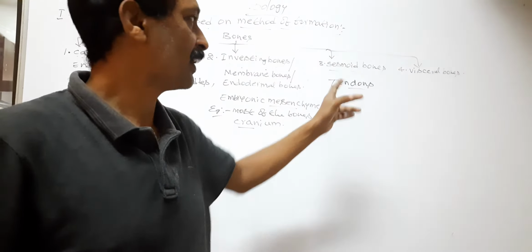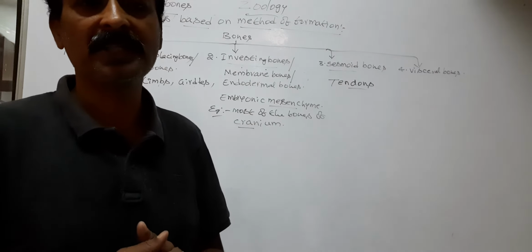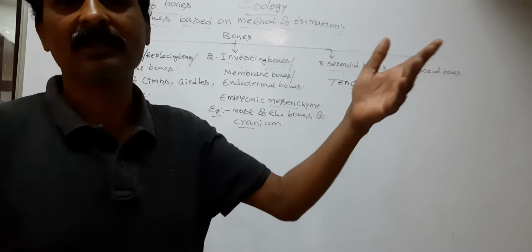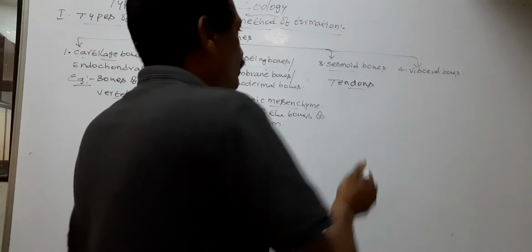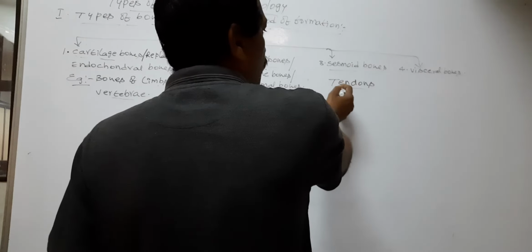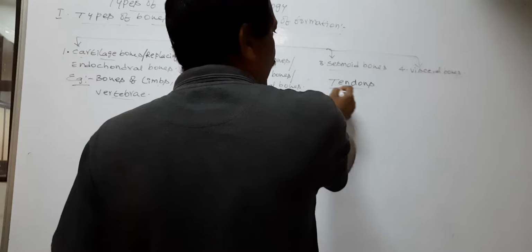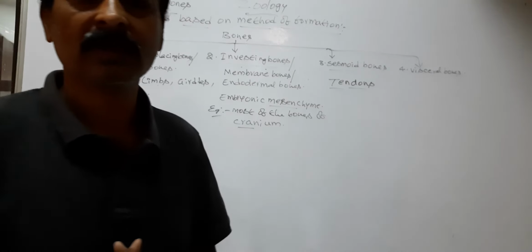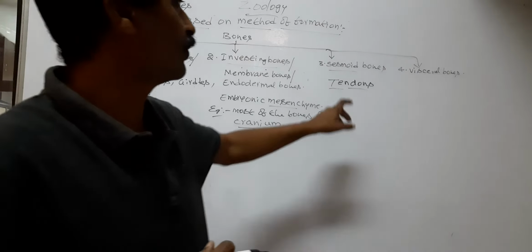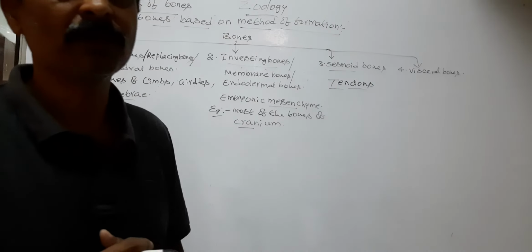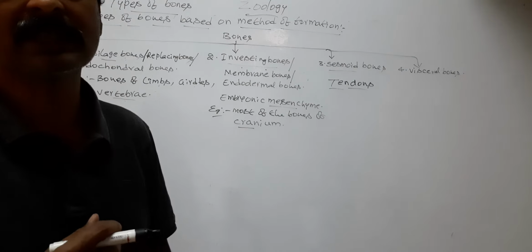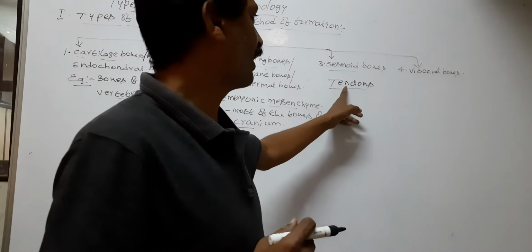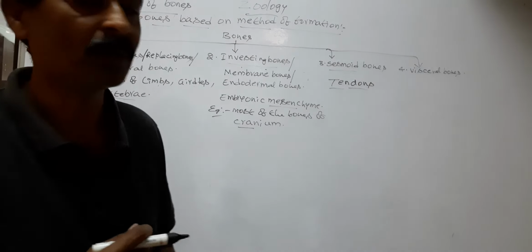In some places some bones are developed from tendons. Such bones are called sesamoid bones.